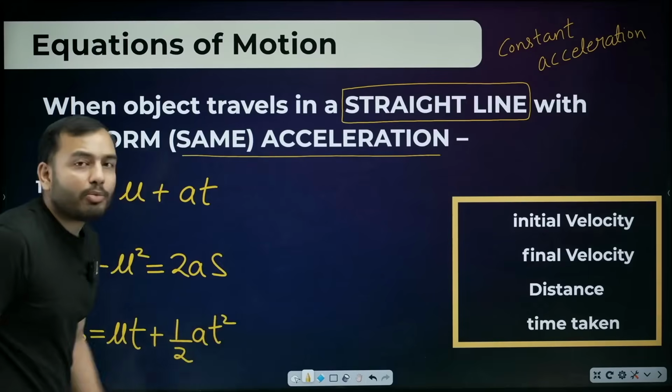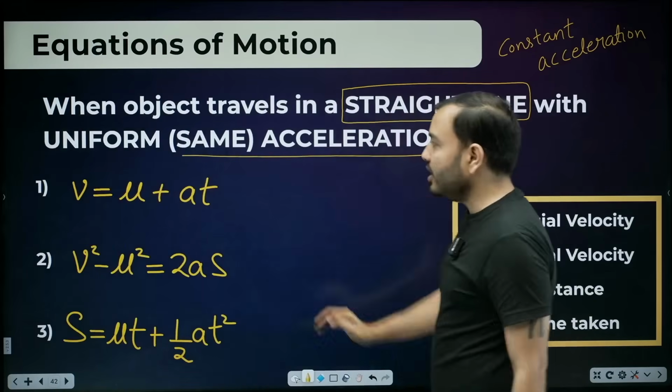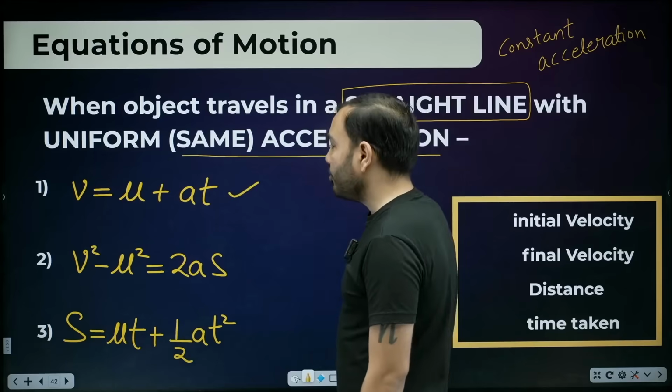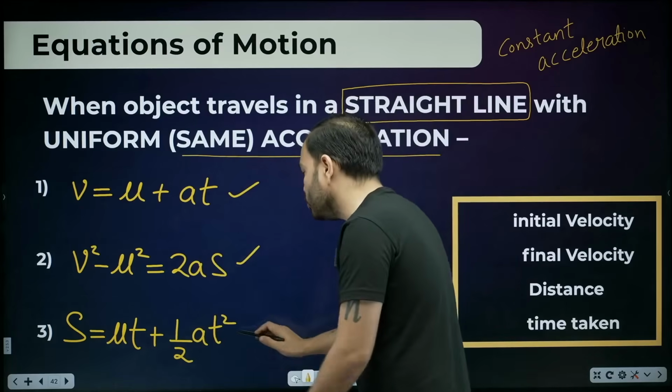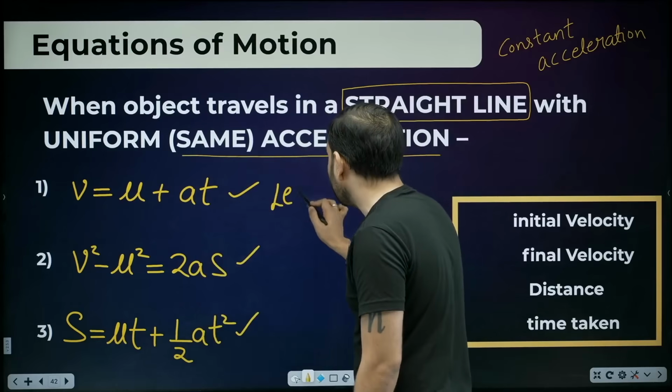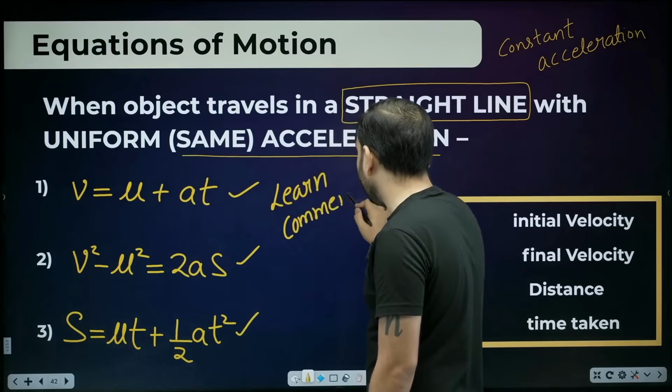So beta, first write this down, copy it, note it down and memorize it. First learn it. v is equal to u plus at. v square minus u square is equal to 2as. s is equal to ut plus half at square. First learn them and then comment, ma'am, I memorized it.